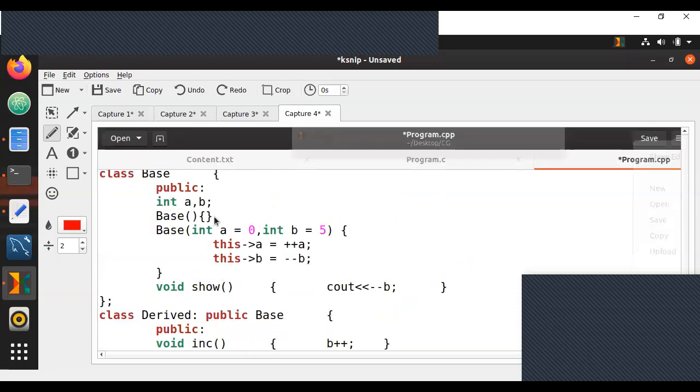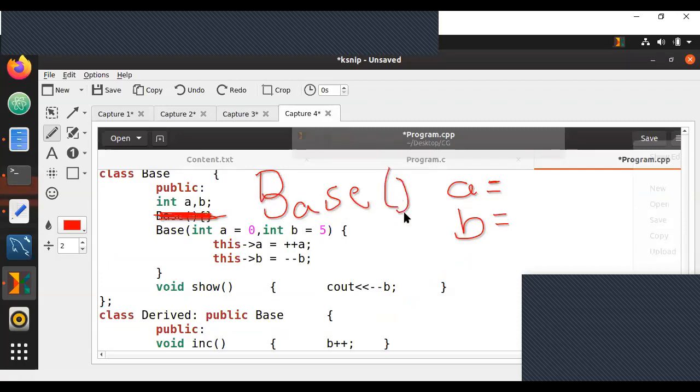So let us directly go to the base class constructor. This was not there. Let us remove this. There's no point in having this now. So we have two variables A and B. A has a value of 0, B has 5, because there are default values. Since we are calling just base without any parameters, it's going to take these default values. So it is going to store plus plus A into A.